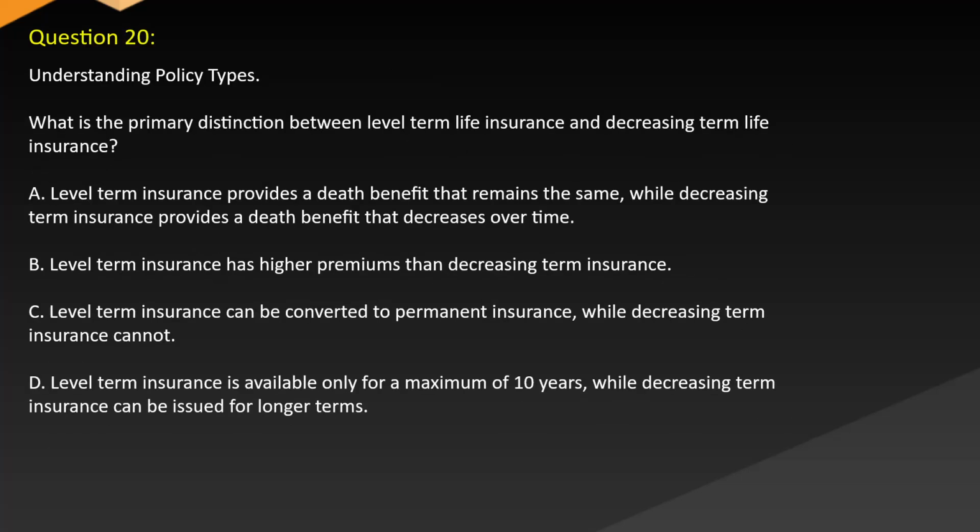Question 20. Understanding policy types. What is the primary distinction between level term life insurance and decreasing term life insurance? A. Level term insurance provides a death benefit that remains the same, while decreasing term insurance provides a death benefit that decreases over time. B. Level term insurance has higher premiums than decreasing term insurance. C. Level term insurance can be converted to permanent insurance, while decreasing term insurance cannot. D. Level term insurance is available only for a maximum of 10 years, while decreasing term insurance can be issued for longer terms.